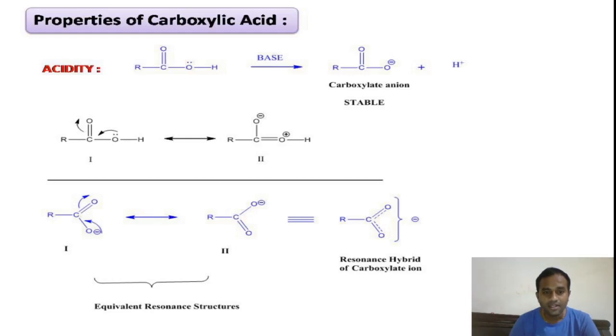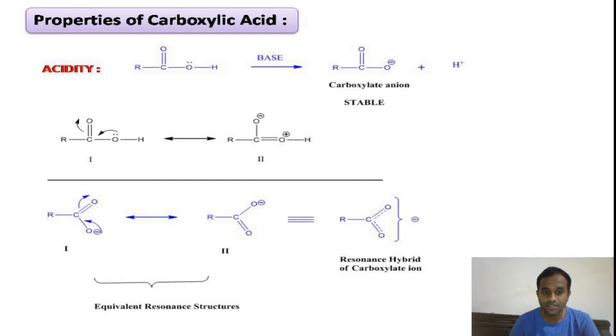You see here the oxygen carrying negative charge has been transferred to the C double bond O group. Thereby we will get the second resonance structure. If you look at the 1 and 2 resonance structures, this is equivalent to the resonance hybrid of the carboxylate anion, that is the dotted lines. So here the minus charge will resonate between the two oxygen atoms. And here the first and second resonance structures are nothing but equivalent resonance structures.